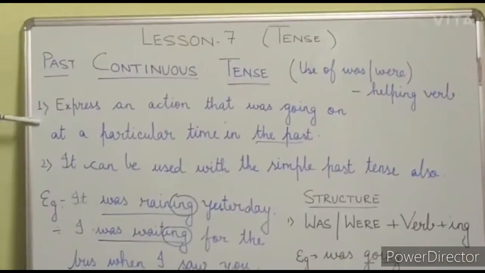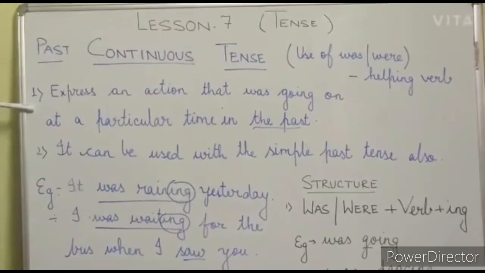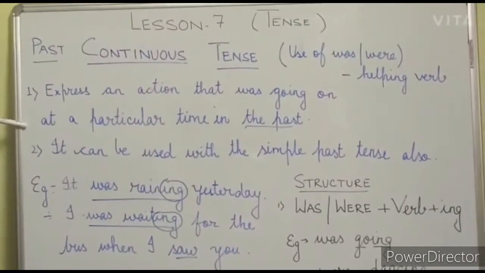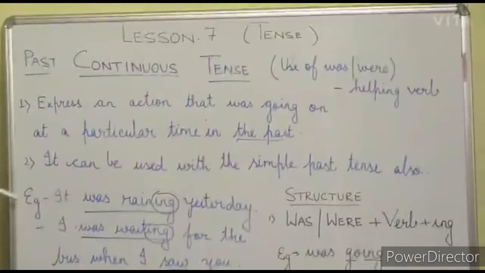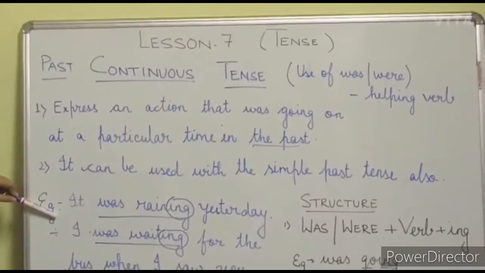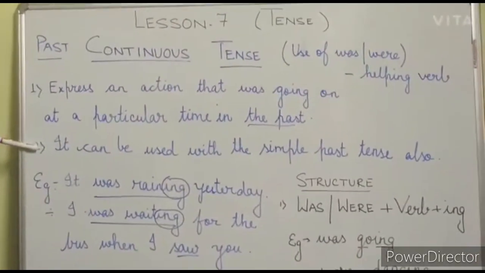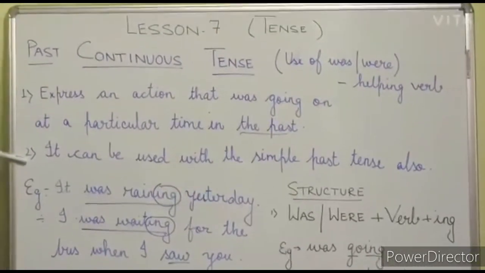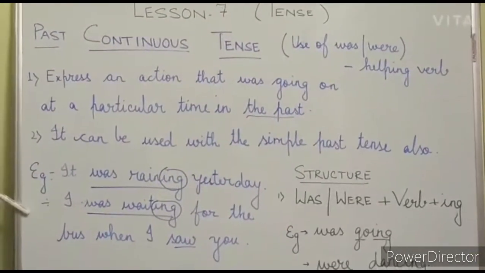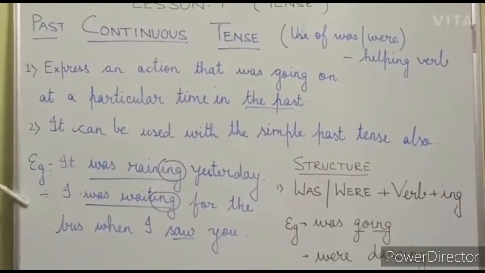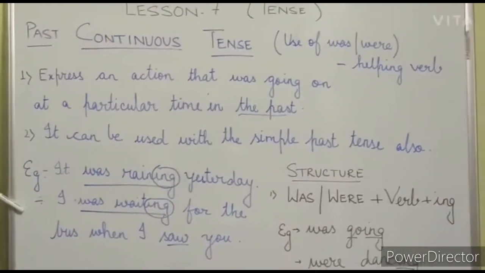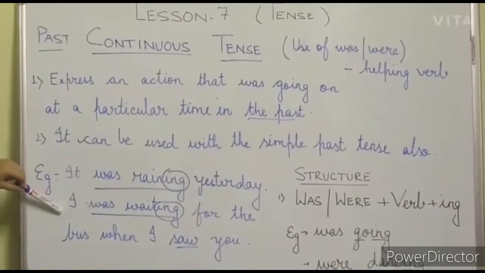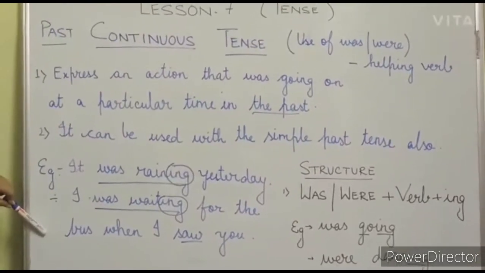Now number one, it expresses an action that was going on at a particular time in the past. Example, it was raining yesterday. And number two, past continuous tense can be used with a simple past tense also. For example, I was waiting for the bus when I saw it. The first part is the continuous tense, and the next part is the past tense.